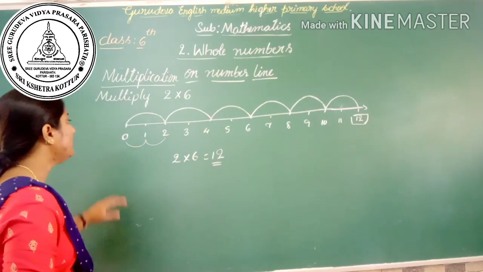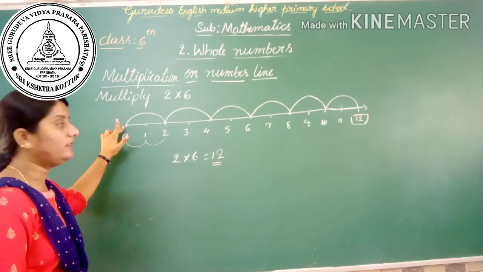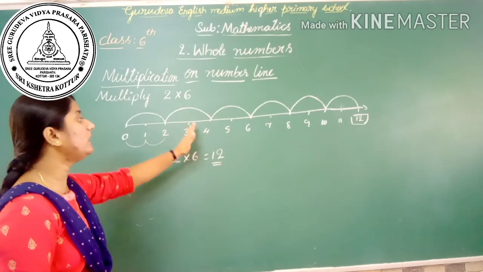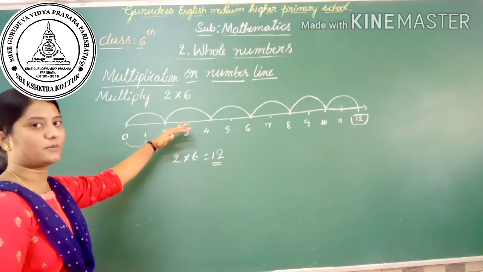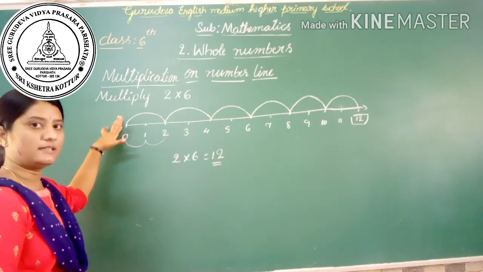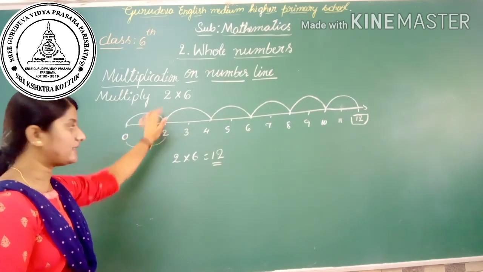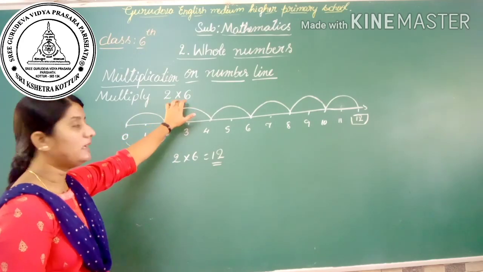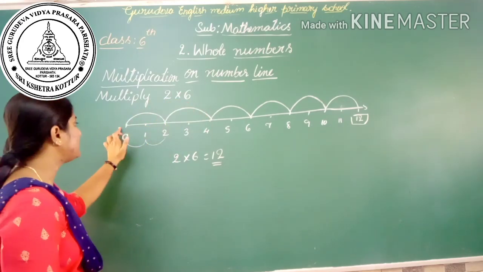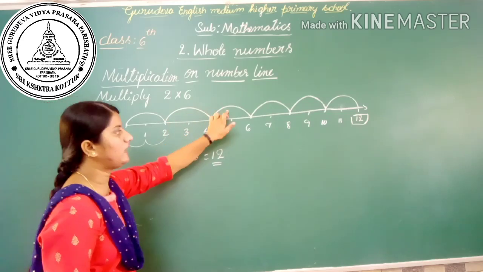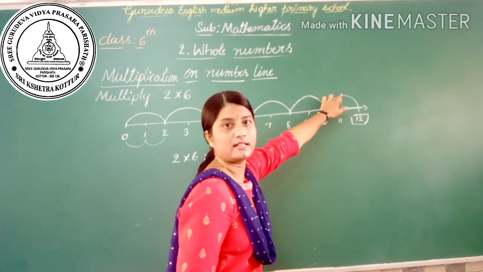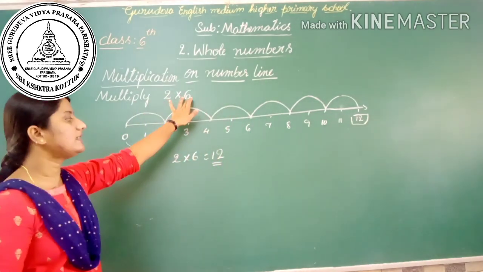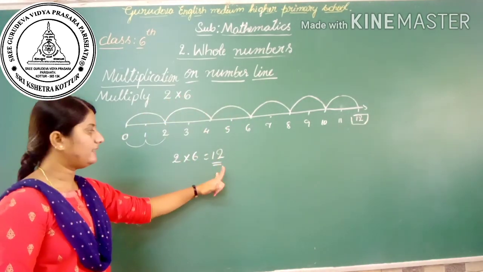Once again, we have to start to multiply from 0. In addition and subtraction we started from the number itself. So in the multiplication problem we have to start from 0 at the 2 unit distance. Here 1 unit distance, 2 unit distance. Then how many jumps do we have to make? That is 6 jumps. See here 1, 2, 3, 4, 5, 6. At last we get the product 12. What is the product of 2 and 6? That is 12. Is it clear?